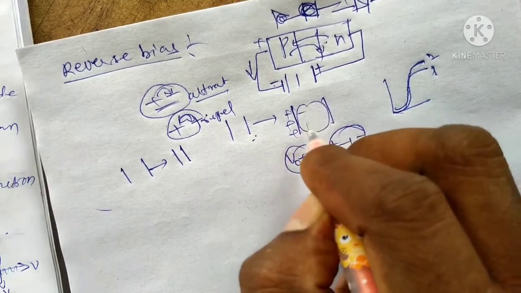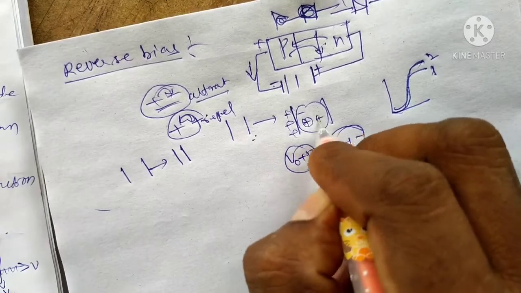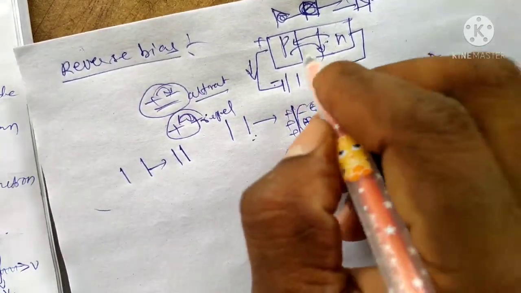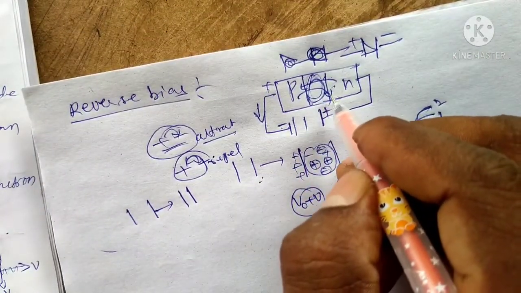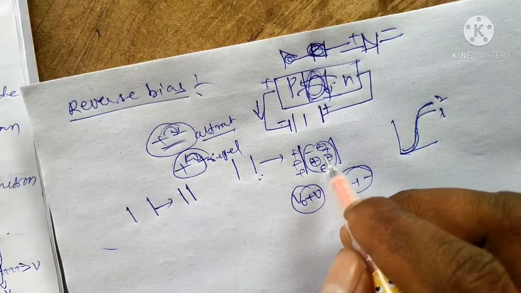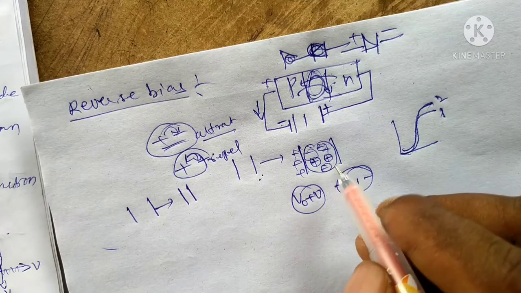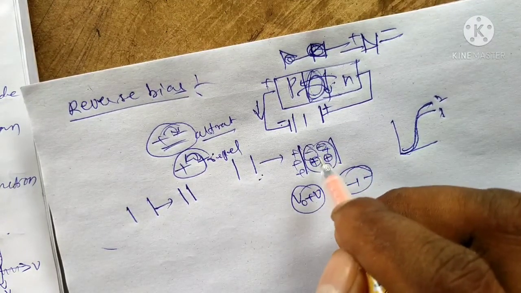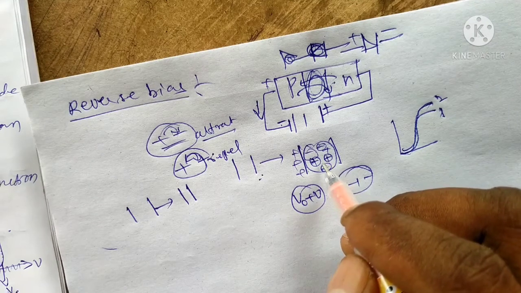In this space region, some of the holes and some of the electrons are there in the region in between the two junctions. The depletion layer is actually a free ionized state in the case of forward bias, but in the case of reverse bias, it is a random motion of the charged particles, the ionized particles, in the depletion layer.